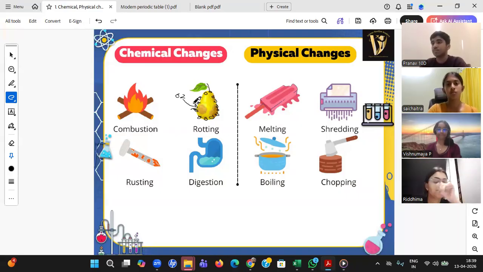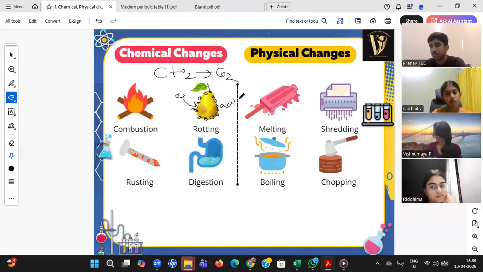Sir, this is food, so again it is living, carbon and oxygen are there, and here also it is forming CO2. And one more example, as Vishnu Maya said, all the bacteria will be lying on it, eating this fruit and giving out something like an acid, again a new compound. So that's the reason we can say this is a chemical change.